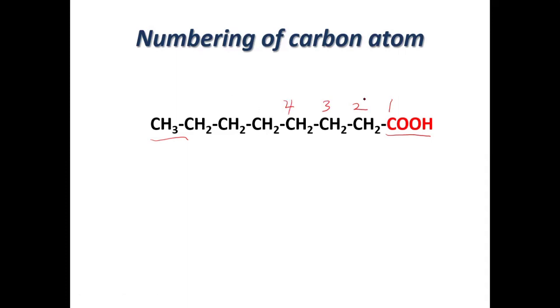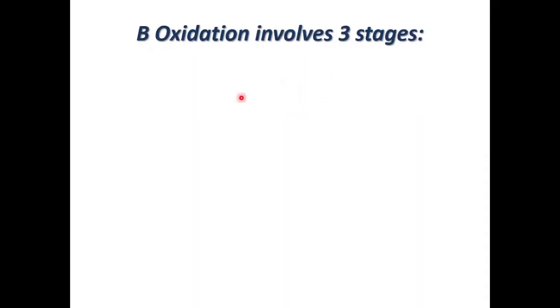The second carbon next to the functional group, that is a carboxylic group, is the alpha carbon. This is the beta. And here at the methyl end, this is known as omega. So this will become omega 1 carbon. This is omega 2, omega 3, and so on.